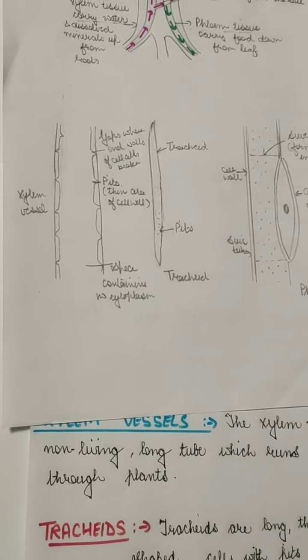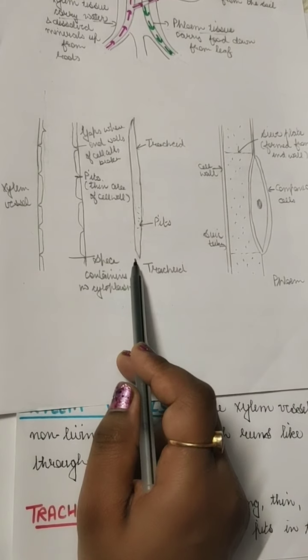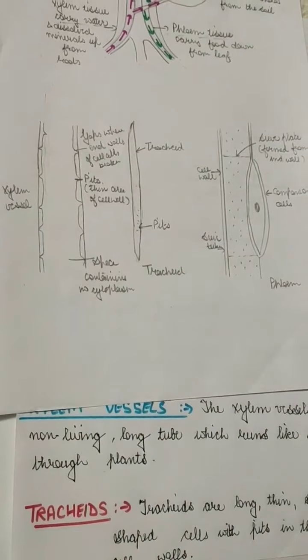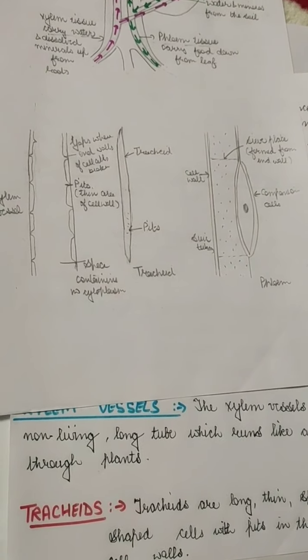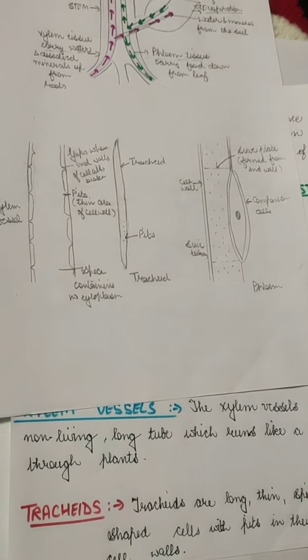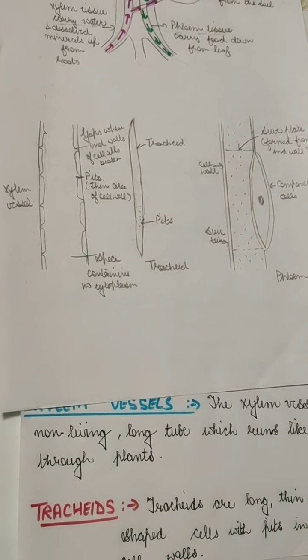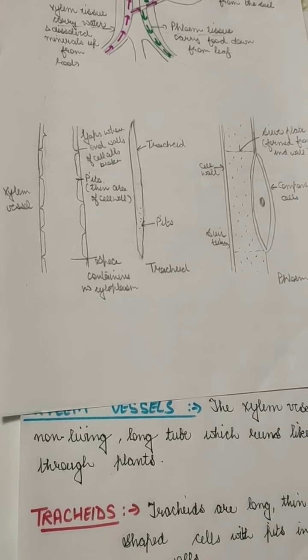Along with this, there are tracheids. Tracheids are long and spindle shaped. They have a lot of pits in this. Now these pits should not be confused with pores. The pits are the thin area of the cell wall where the lignin is deposited. So they have unthickened cellulose cell wall.